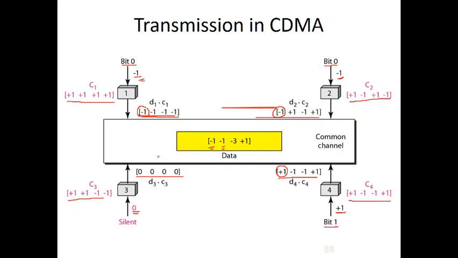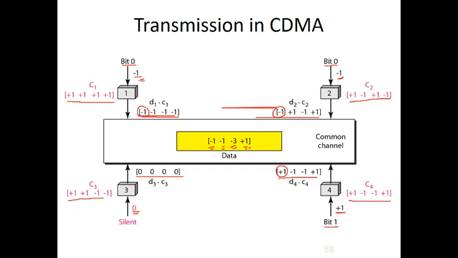So we have to add all 4, element by element. The first element: minus 1 minus 1 becomes minus 2, then plus 1 minus 1 plus 0, so the first element is minus 1 in total. Next, the second element of each code: minus 1 plus 1 cancel each other, 0 and minus 1, so the second element is minus 1. Next, the third element: minus 1 minus 1 is minus 2, then minus 1 makes minus 3, and plus 0, so it remains minus 3. Next, the fourth element: minus 1 plus 1 cancel each other, plus 1 plus 0, so plus 1. Now this is the data in the link.